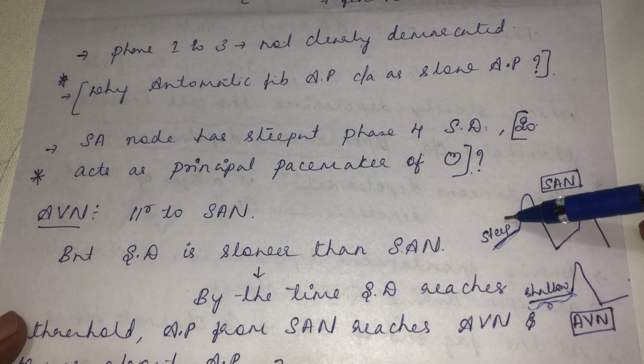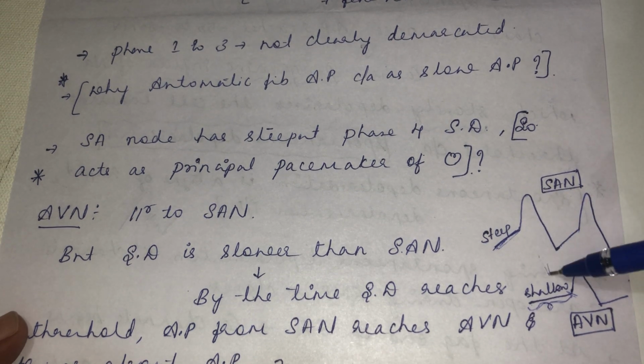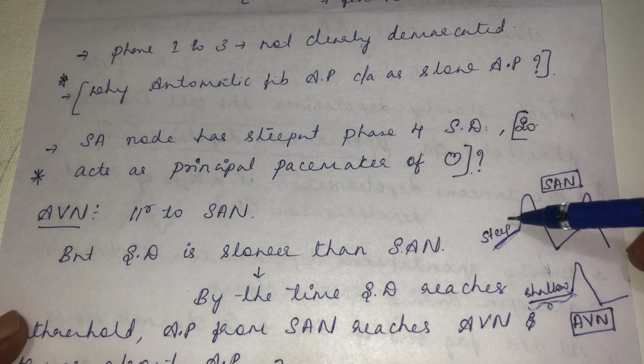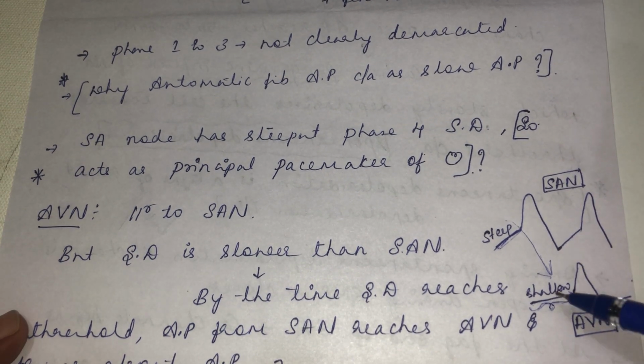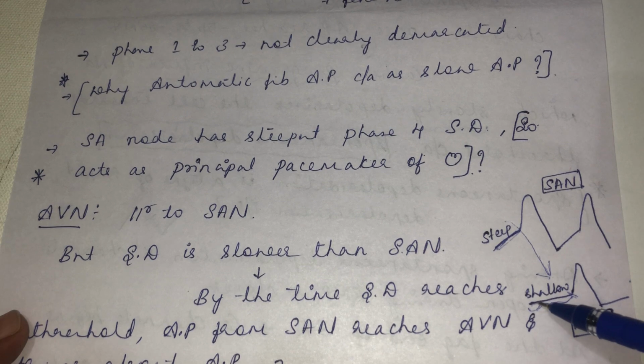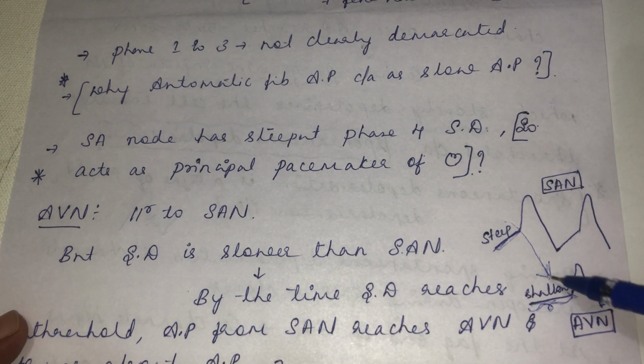See, at the SA node the impulse is generated, and that impulse will be conveyed to the AV node, right? By the time the signal from the SA node reaches the AV node, it will be at the stage where spontaneous depolarization is still happening. So once this action potential comes, it will help the spontaneous depolarization reach the threshold potential and the action potential will be generated.